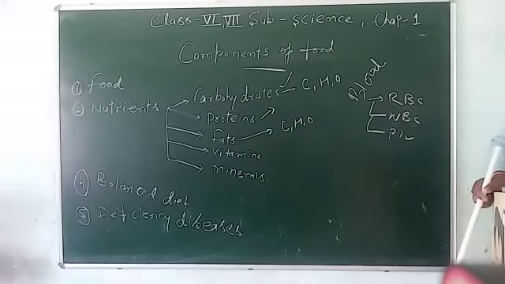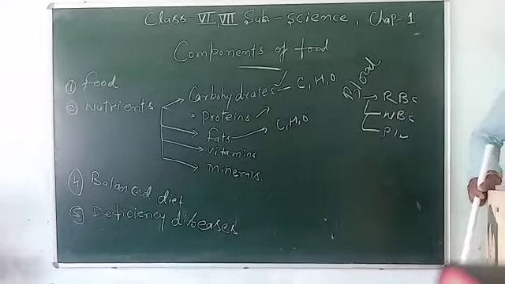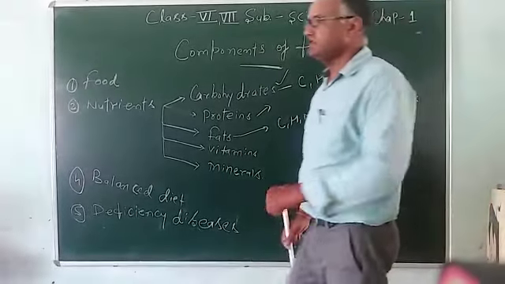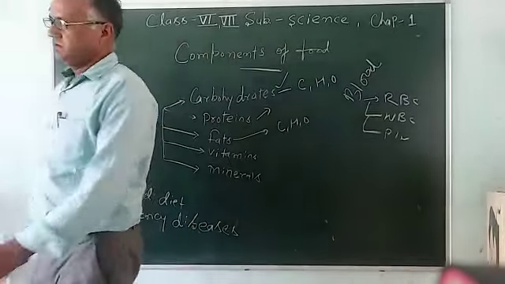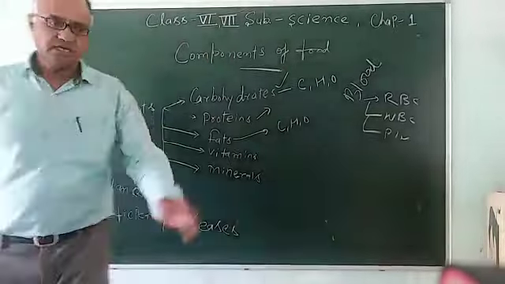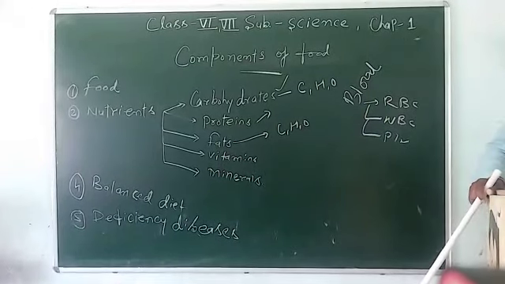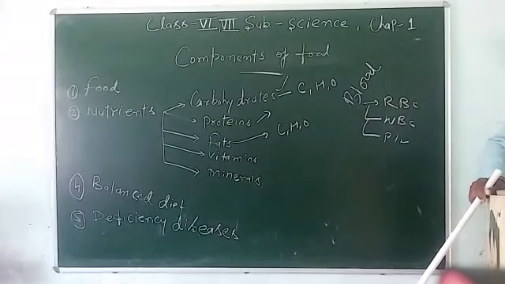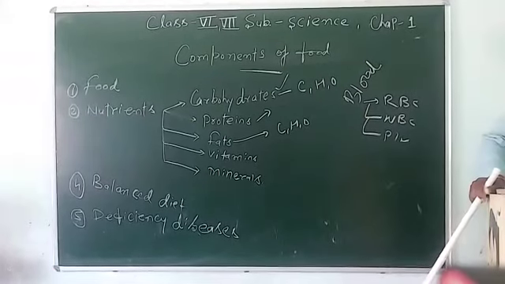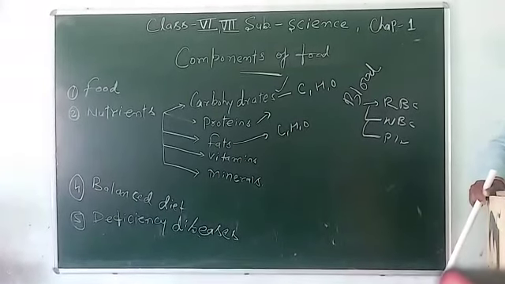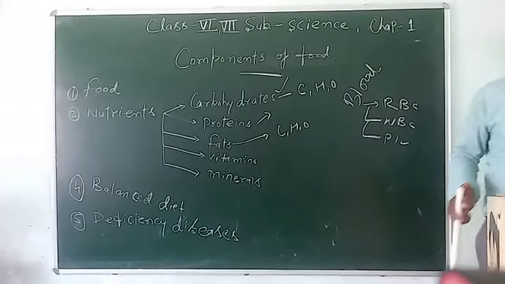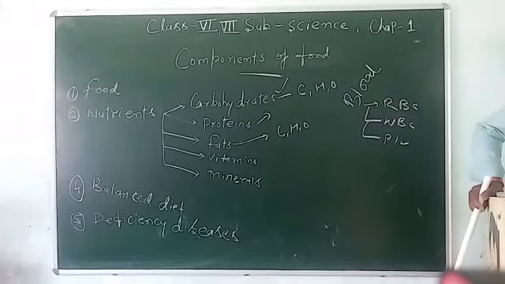There are two types of vitamins. One is fat soluble, and another is water soluble. Those which dissolve in water are known as water soluble, and otherwise the remaining, which are not soluble in water, are known as fat soluble vitamins. The types are vitamin A, B, C, D, E, and K.